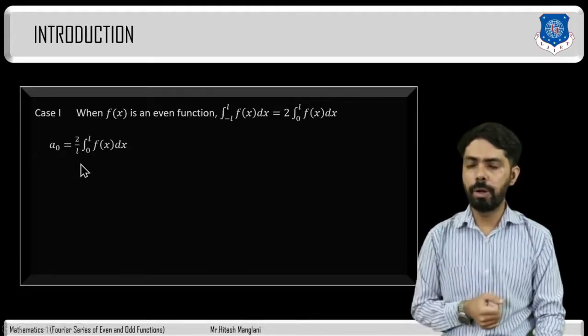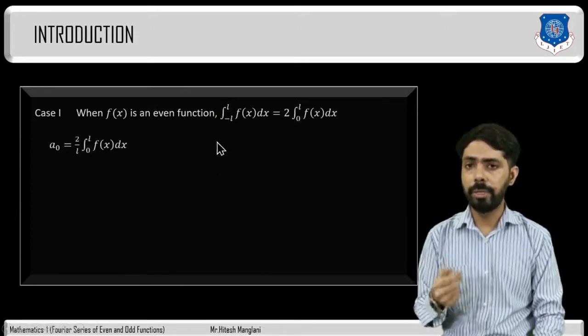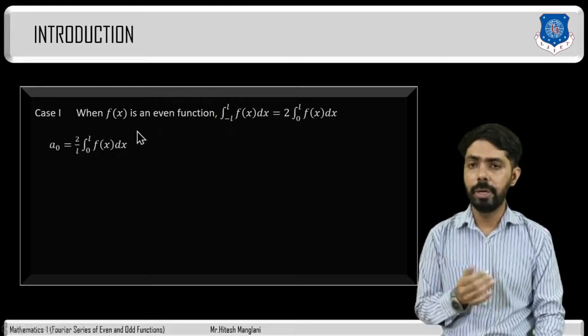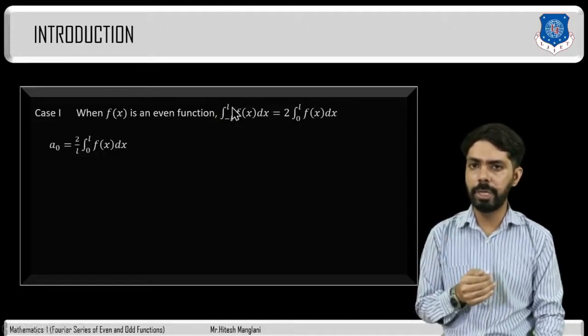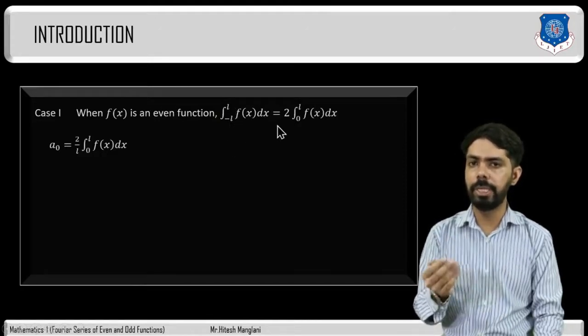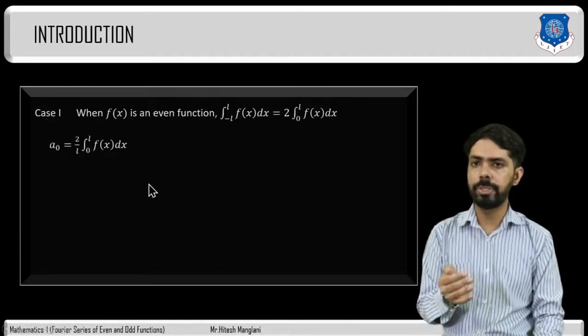Because what is the formula of a0? The formula of a0 is 1 divided by l integration minus l to l f of x dx. But here we are considering the case when the function is an even function. So whenever the function is even, integration minus l to l f of x dx can be written as twice integration 0 to l f of x dx. Therefore a0 will be 2 divided by l integration 0 to l f of x dx.